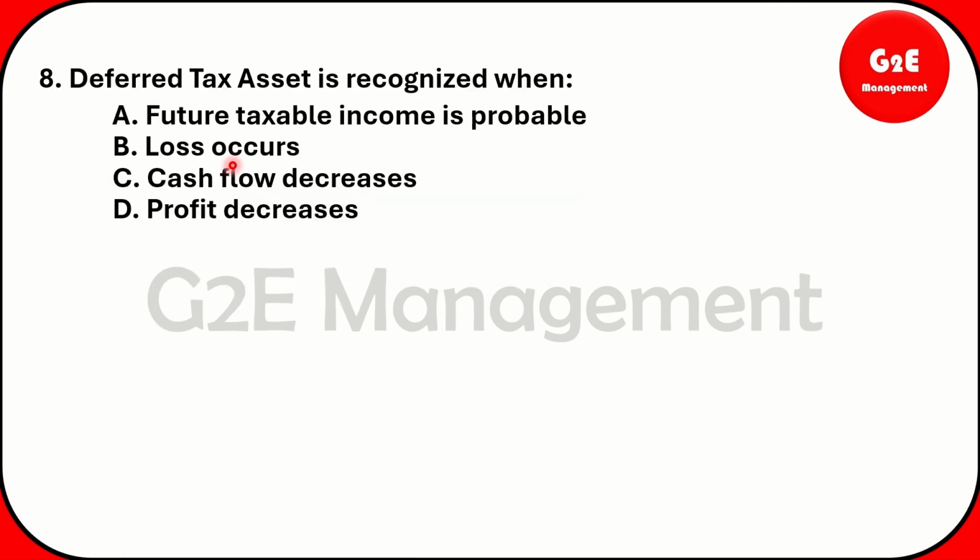And the next question, deferred tax asset is recognized when: future taxable income is probable, loss occurs, cash flow decreases, profit decreases. What will happen? Deferred tax asset, the future taxable income is probable. We already looked at the tax benefit. Future tax benefit we will get, so that is the other word they have given, future taxable income is probable. So the answer is A.